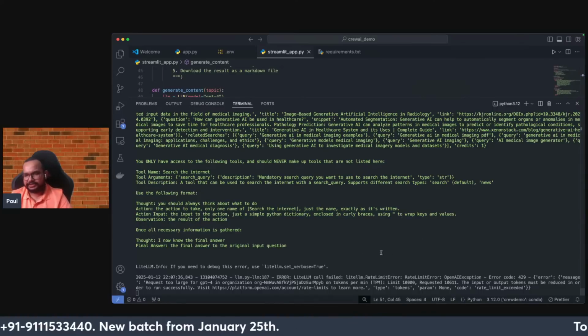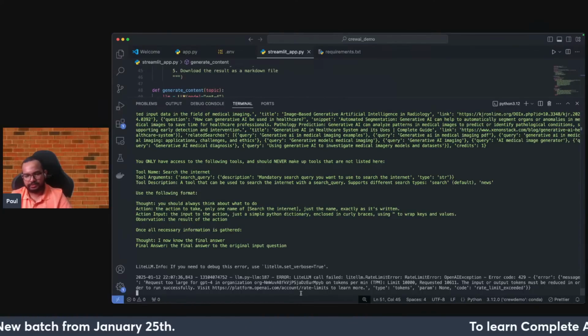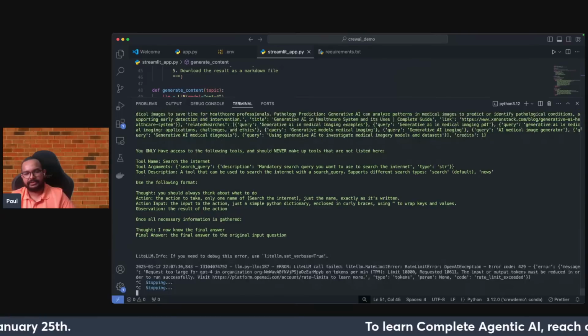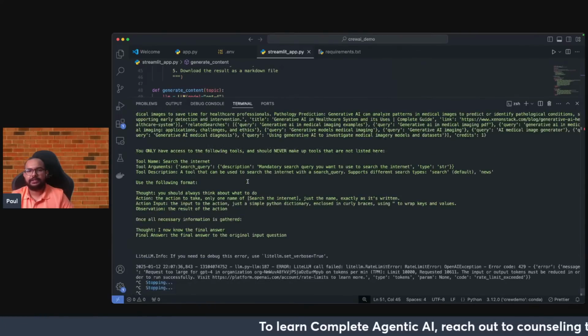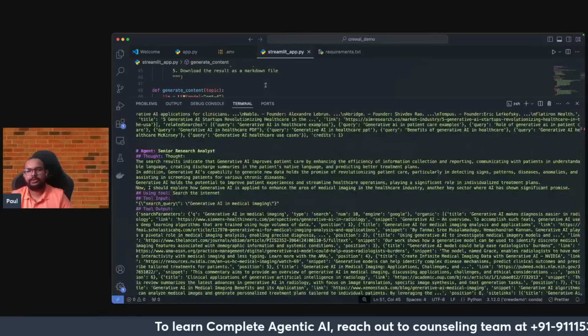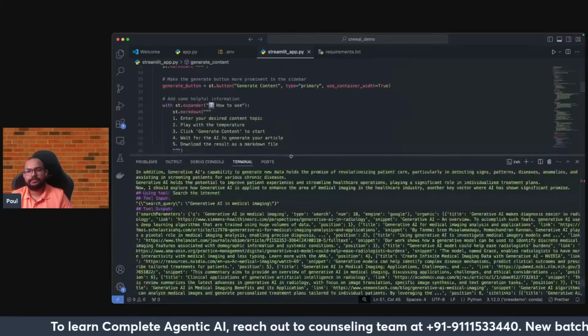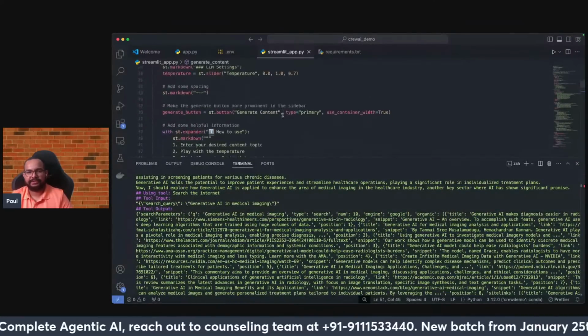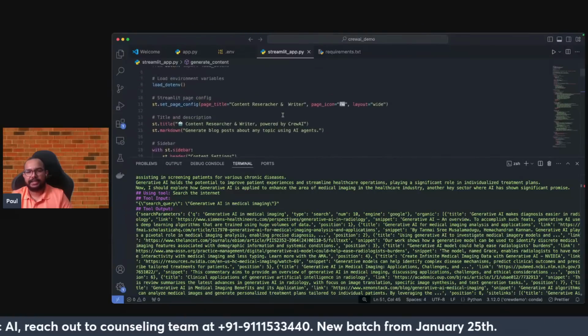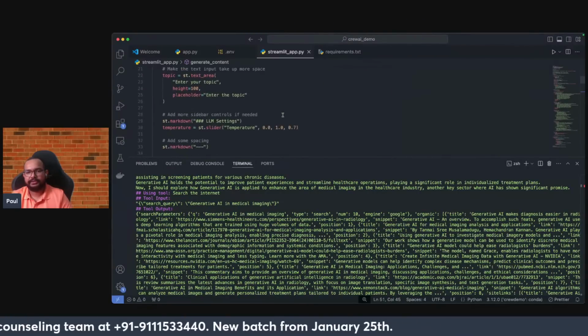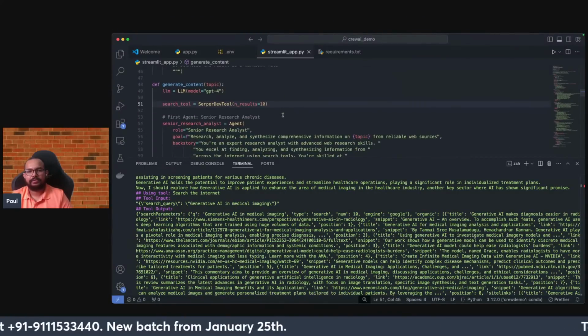Okay, just leave it. It's taking a lot of time just to do this. Probably I can just stop this execution and let me change the number of search results to one only. It doesn't matter what type of research it does, but the idea is that everything should be executable. So n is 1.